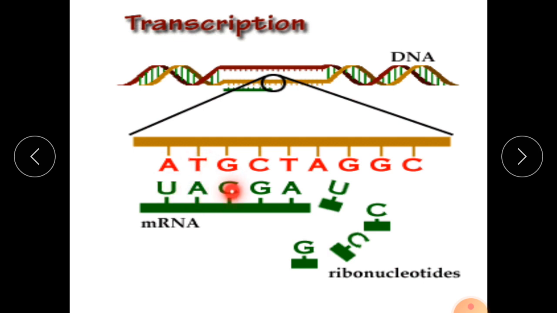It never crosses, it never goes vice versa. So that is why it produces AUAC. Try to understand what I am telling. After that, C will bind with G, T will bind with A, and again A will bind with U. So GAU. In this fashion, it will bind. G will bind with C, G will bind with C, and C will bind with G. This is another sequence. In this fashion, another nucleotide will come again quickly here.